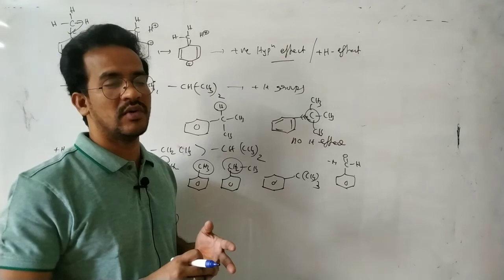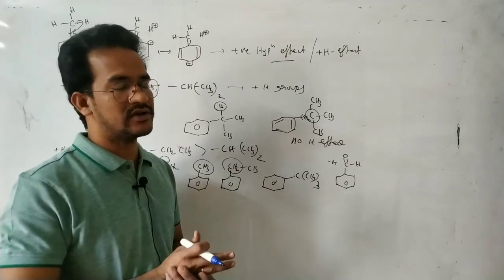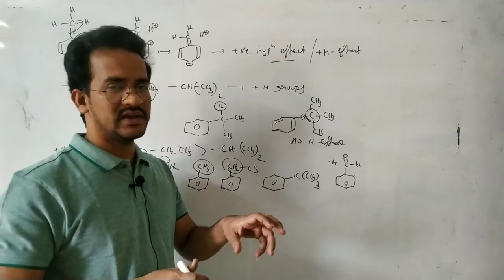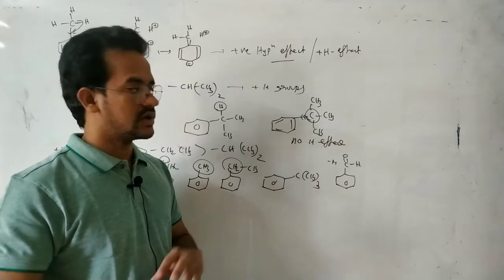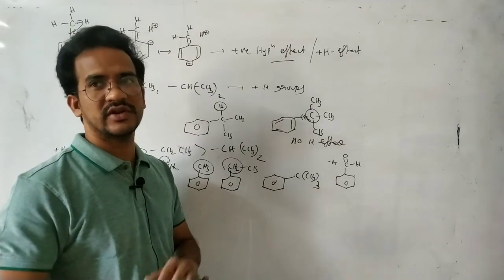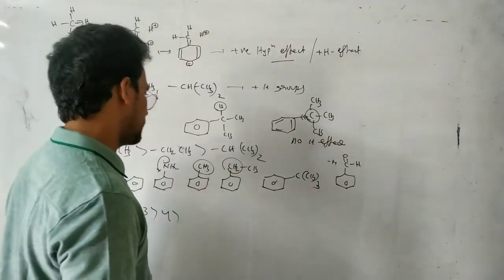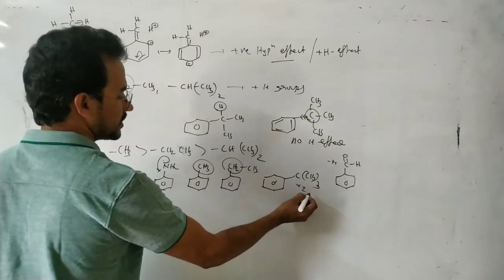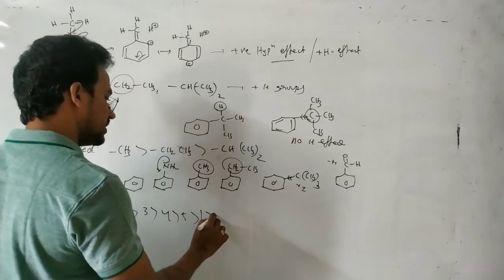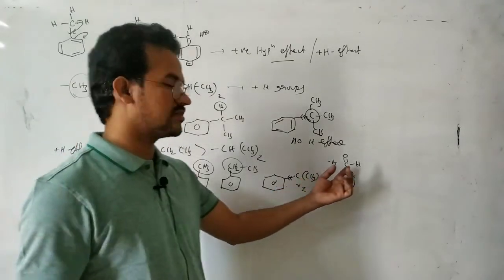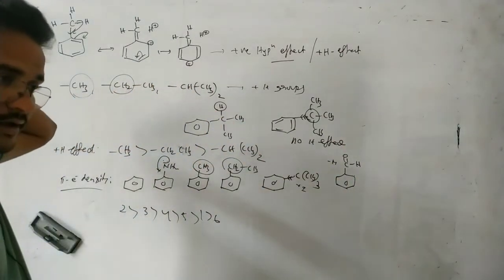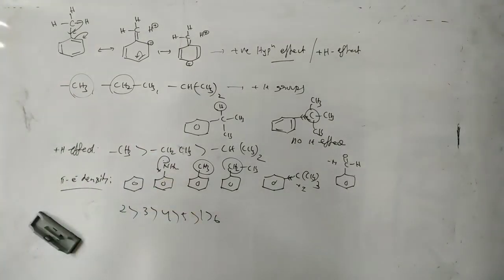Because resonance and hyperconjugation involve delocalization of the electrons, but the inductive effect is just the movement of the sigma electrons. So the inductive effect cannot play a significant role, while the hyperconjugation and mesomeric effect play a significant role. So in this case only plus I, which slightly increases electron density. So 5, and then here 1, and then 6, because it is a minus M group, it decreases the electron density. So that is hyperconjugation in alkyl benzene.